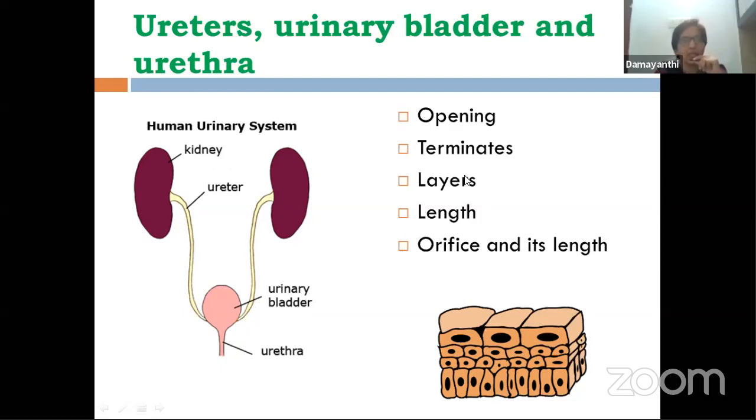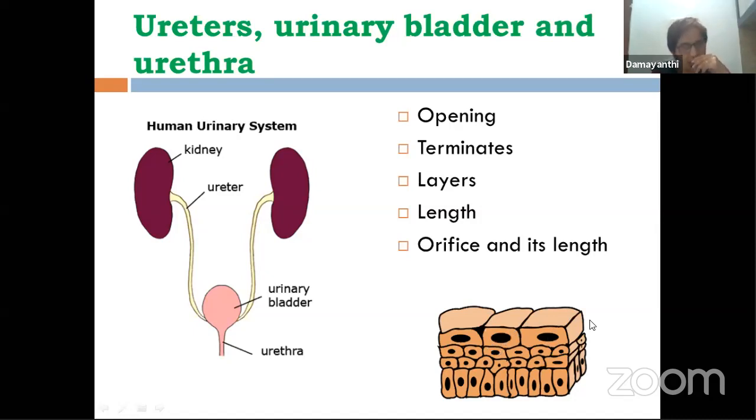Length, I already mentioned. Let's talk about layers. What is the ureter made up of? The ureter is made up of three important layers. The outermost layer is a fibrous coat made up of collagen fiber. The middle one is made up of smooth muscles. And the innermost lining, which is in touch with the empty space of the ureter, which we call the lumen, is made up of transitional epithelium. Here, once again, you can see this is transitional epithelium.